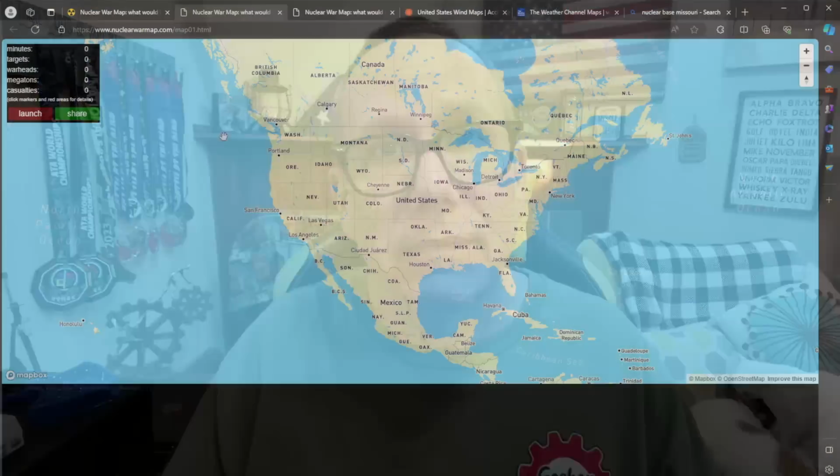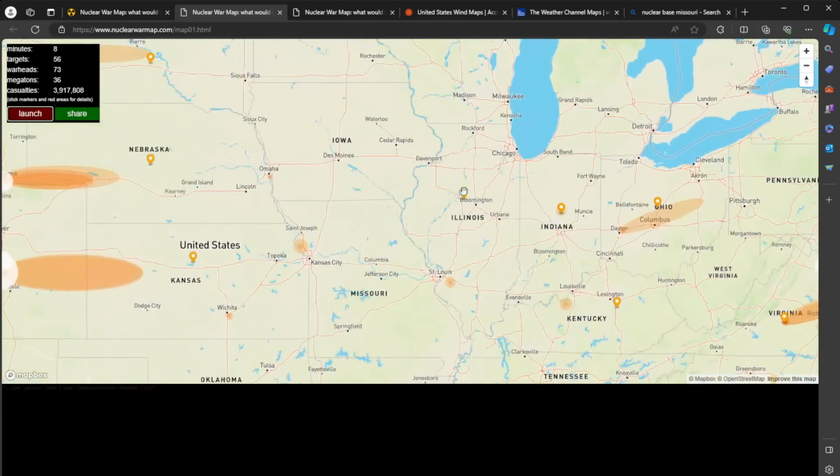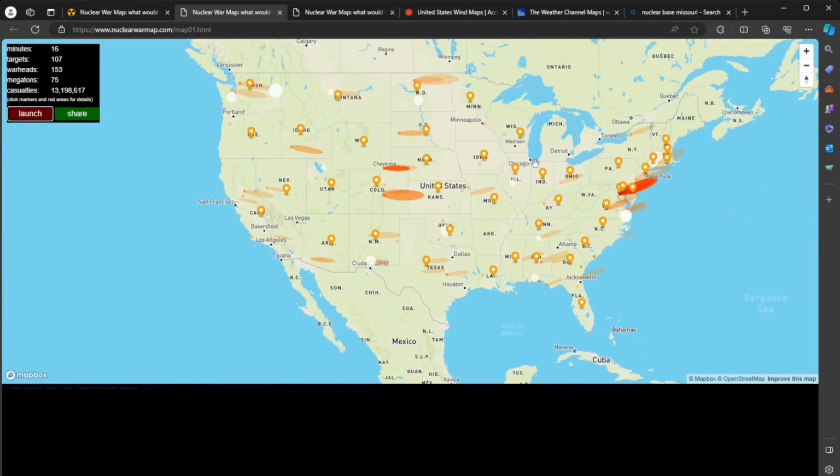Let's take a look. All right, here we go. So far, 0 minutes, 0 targets, 0 warheads, etc., but now we launch. Boom. Every time you see a little orange thing pop up, that's showing there's something happening in that state. You can click on that state specifically, like I can zoom in. Even though the attack is down here near St. Louis, you can click on Illinois itself and see what's happening. But overall, you can start to see some of the fallout.